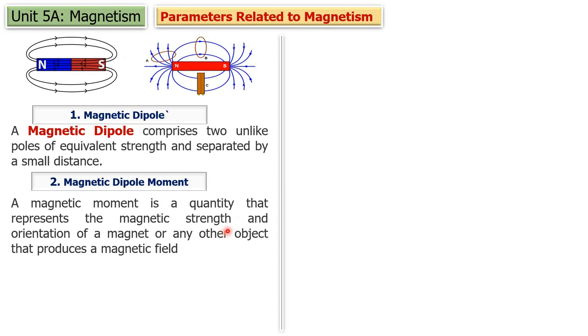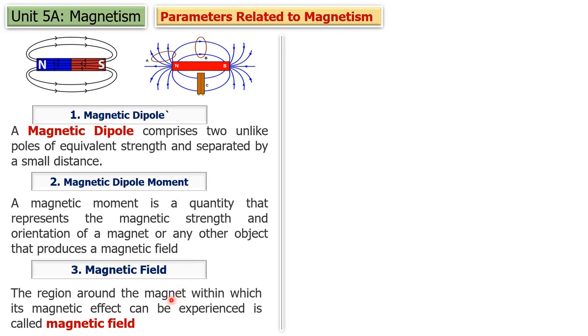So what does magnetic dipole moment represent? It just represents the magnetic strength of the magnet. So we can say that magnetic moment is a quantity that represents the magnetic strength and orientation of a magnet. It may be a magnet or any other object that produces a magnetic field. So it is the property of a magnet or any other object which produces a magnetic field and represents magnetic strength. That is called magnetic dipole moment.